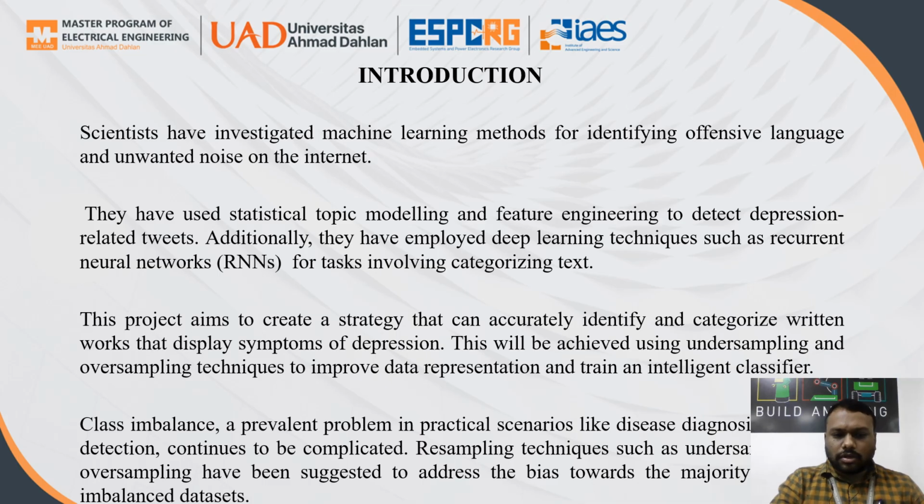So in my project also we are creating a strategy to identify the category of written text that displays symptoms of depression. So we use undersampling and oversampling techniques to improve the data representation. That should be helpful for the classification of depression and everything.